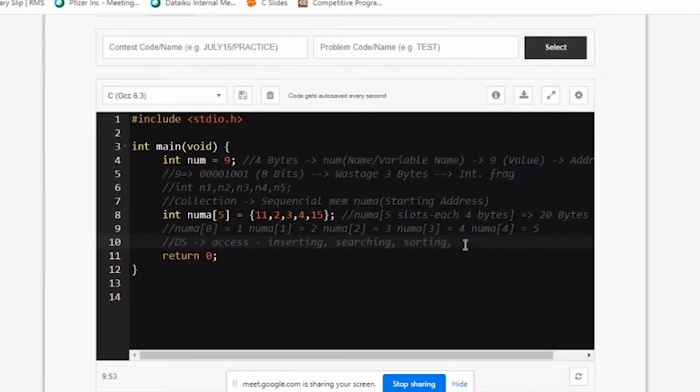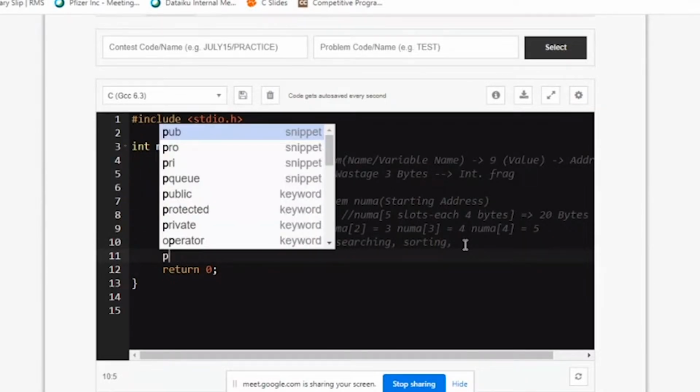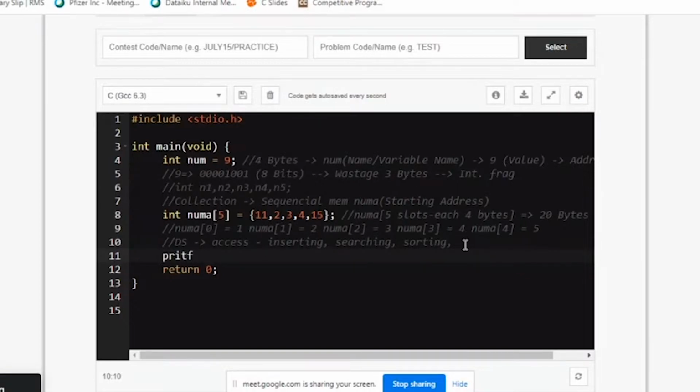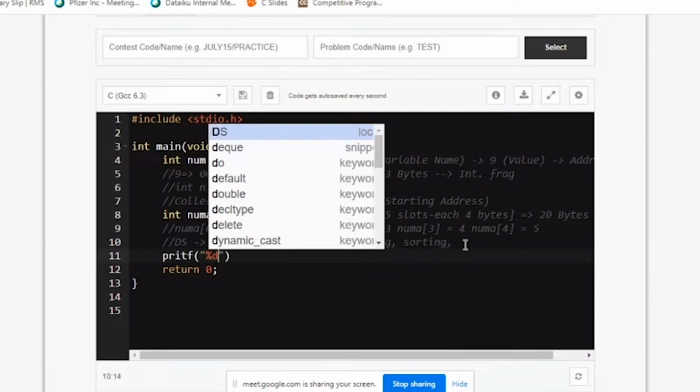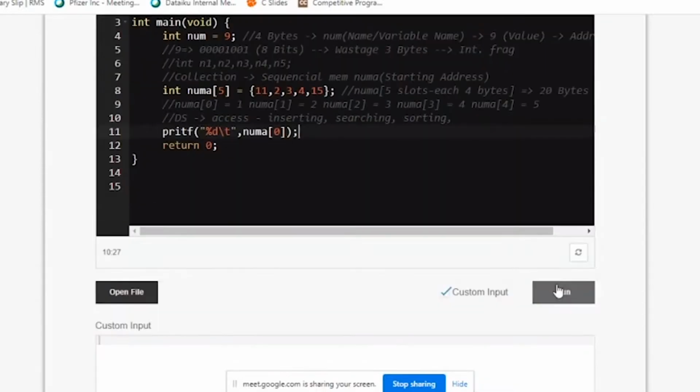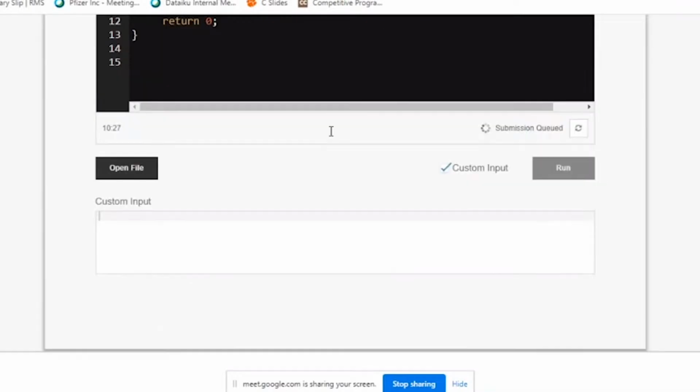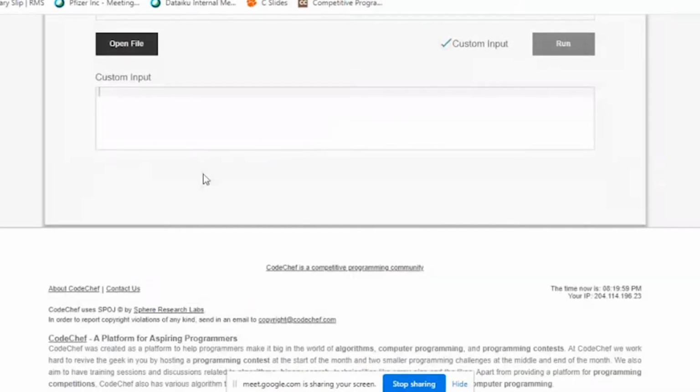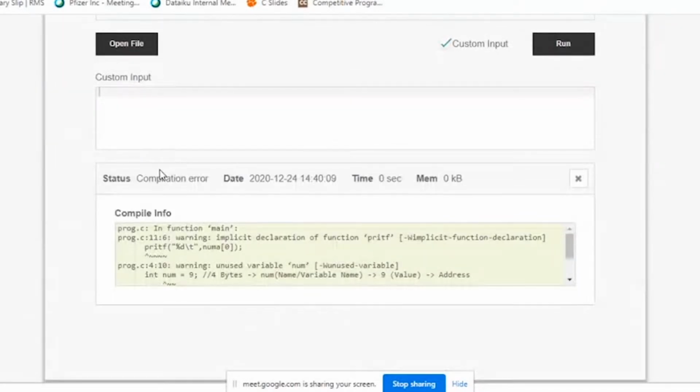Now, how do I print them? If I write printf, if I want to print them 5 times, how do I do it? 5 numbers are there. I can do it individually, printing them 5 times. So I'll write a \t. And how do I write? num a of 0. It will print my first element. So we'll run and we'll see. 11 should be getting printed now.